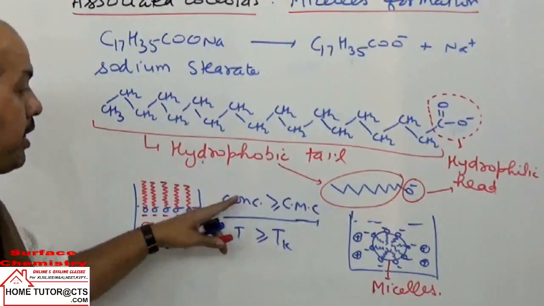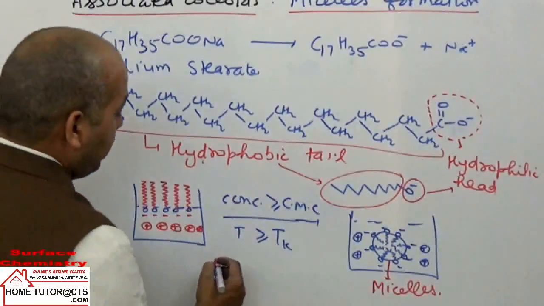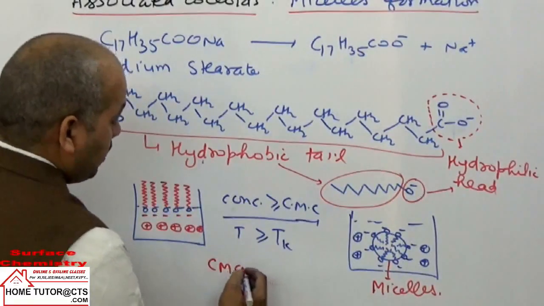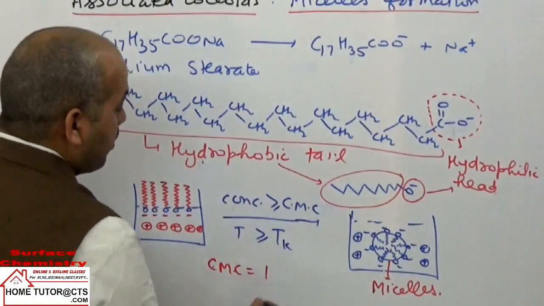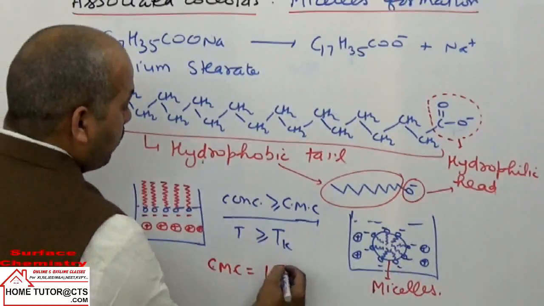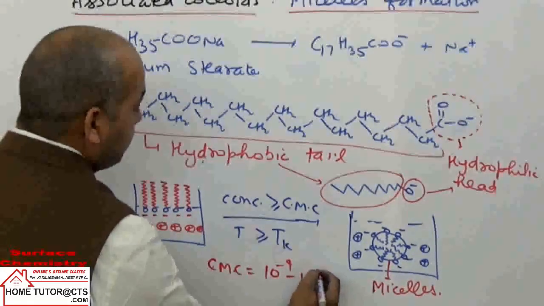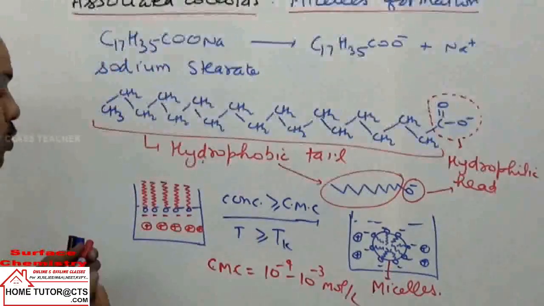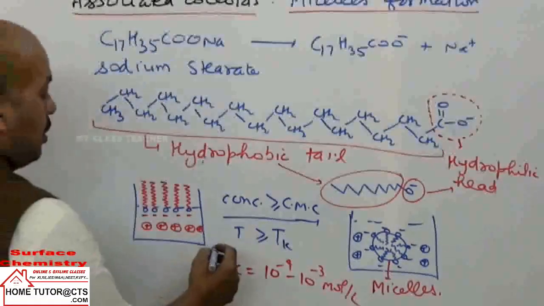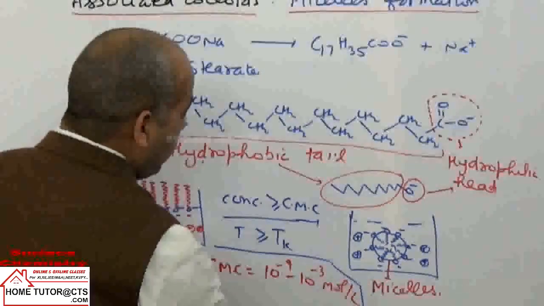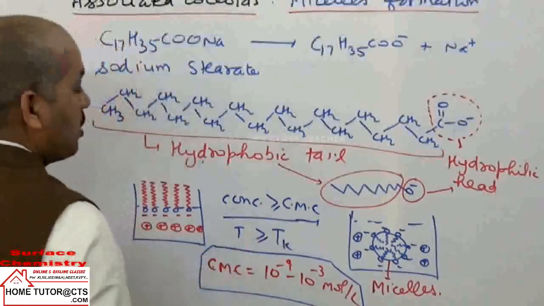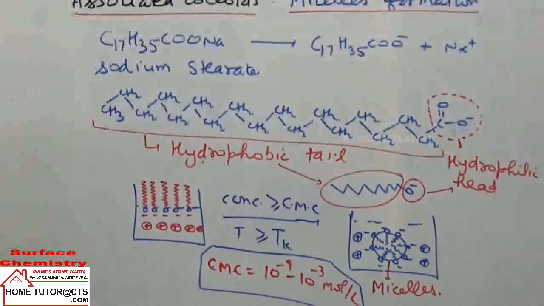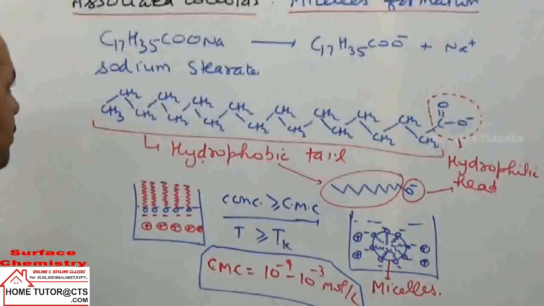So what is the concentration? What is the CMC for soaps? For soaps, the CMC is nearly in the range of 10 to the power minus 4 to 10 to the power minus 3 moles per liter. The soap solutions have a concentration in the range of 10 to the power minus 4 to 10 to the power minus 3 moles per liter.